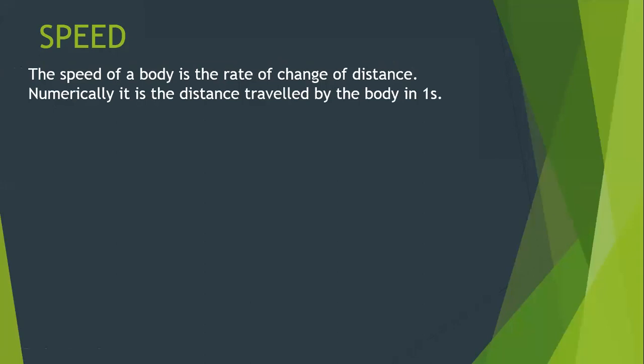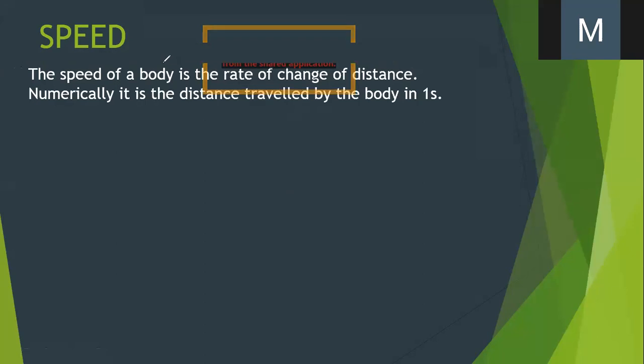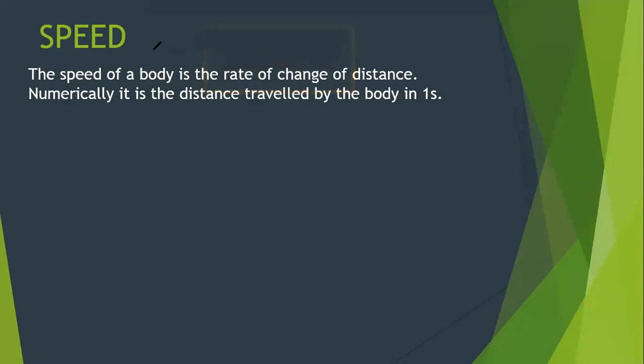So, if you try to define speed, speed is nothing but the rate of change of distance. Basically, it is how much distance is traveled by the body in 1 second. Speed is nothing but how much distance the object travels in 1 second. That's why it is called the rate of change of distance, meaning how much distance is traveled in a given time.